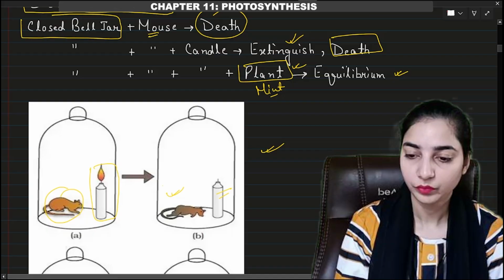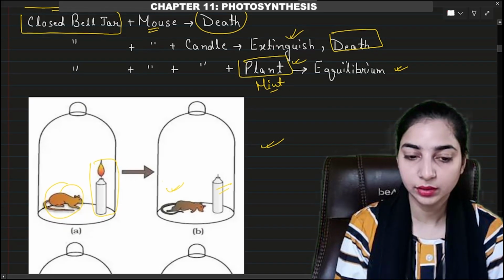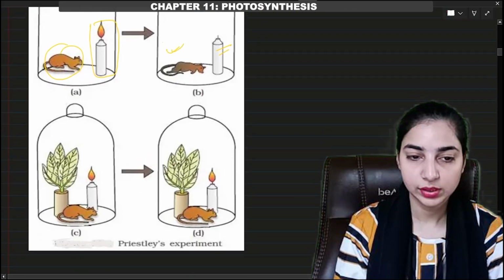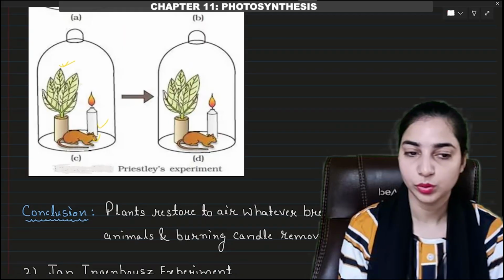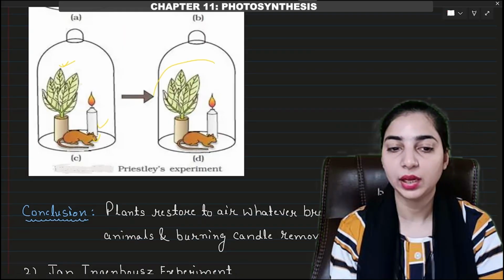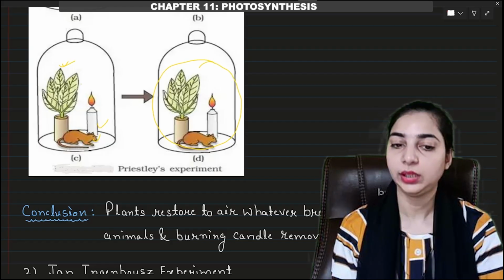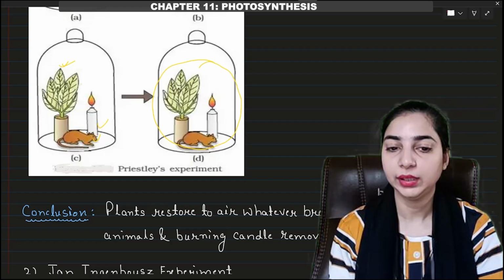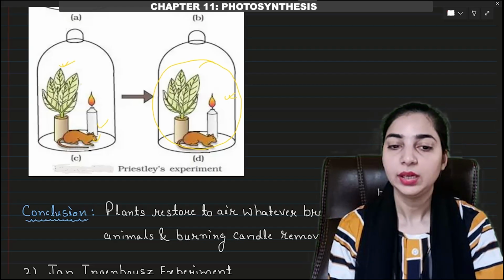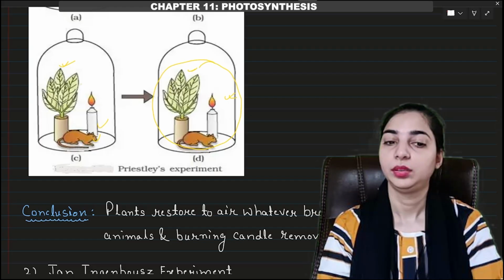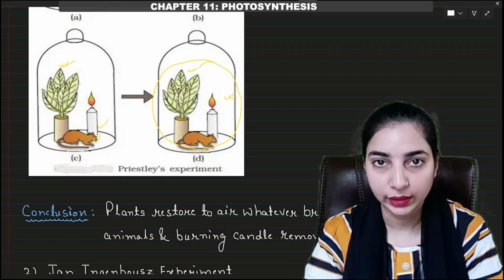Okay, so have a look at this figure. You can see the mouse is there, the burning candle, and the plant is also there. And after some time, all are fine. The mouse is alive, the burning candle is still burning, and the plant is also good. That means the plant balanced the thing very well.